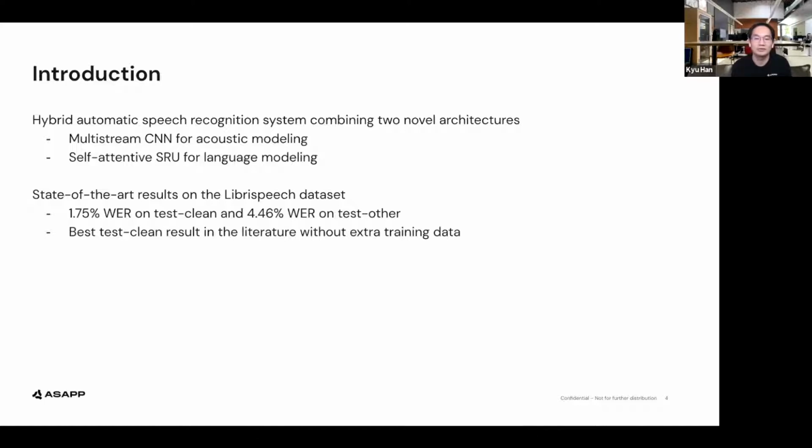We combined these two components by shallow fusion and achieved the state-of-the-art result on the LibriSpeech dataset: 1.75% word error rate on test clean and 4.46% word error rate on test other. To our best knowledge, 1.75% word error rate is the best published result on test clean so far without any extra data being used for either AM or LM training.